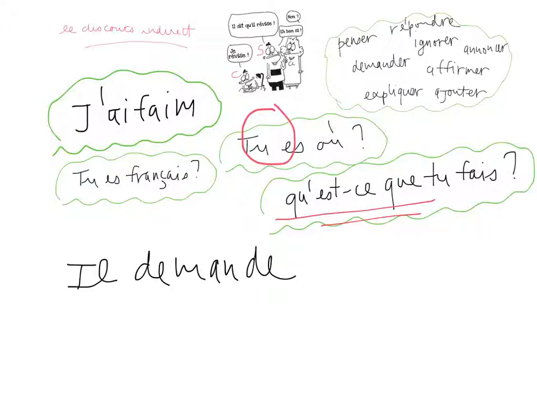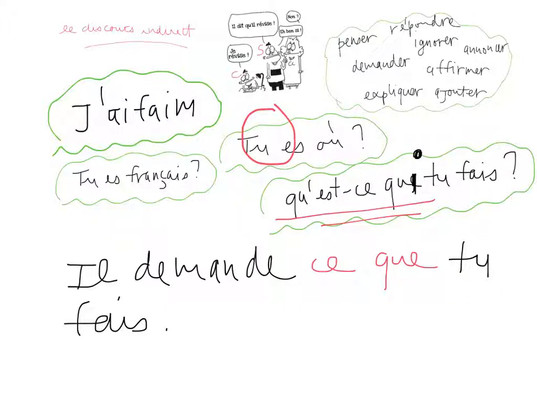But for what you are doing, we cannot use qu'est-ce que. We have to use a different thing. Don't ask me why, that's just the way it is. Il demande ce que tu fais. And this is what the main difficulty is. You might have this in paper 2, when they ask you to rephrase some sentences. You might have a qu'est-ce que, and you have to use ce que if you are required to write in the indirect speech. Sometimes you're going to have a question with qu'est-ce qui.